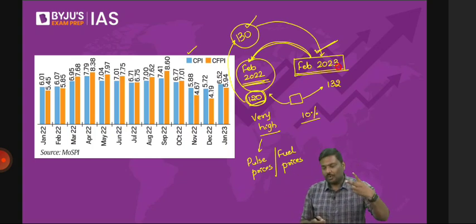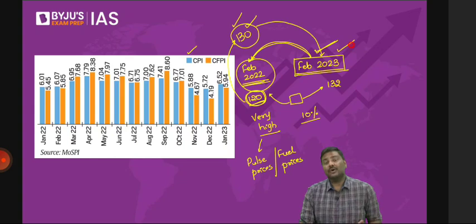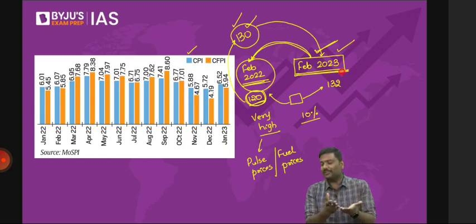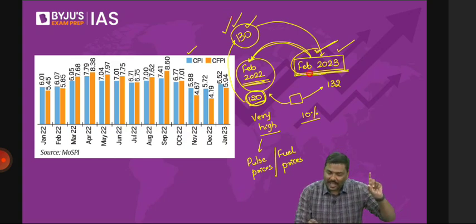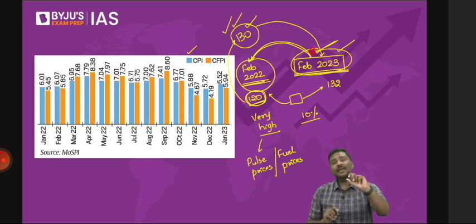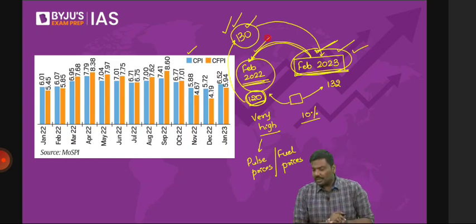Two of you are saying no. Please look at it carefully. You are not even understanding the CSAT concept. If the prices are very high in February 22, will it not have an impact on the inflation rate for the month of February 23? Of course, yes, it will. Why? Because the price levels in February 22 are higher. It will have an impact because the prices are compared. I'm comparing the price level in February 23 with the price level in February 22. Now, this is the impact.